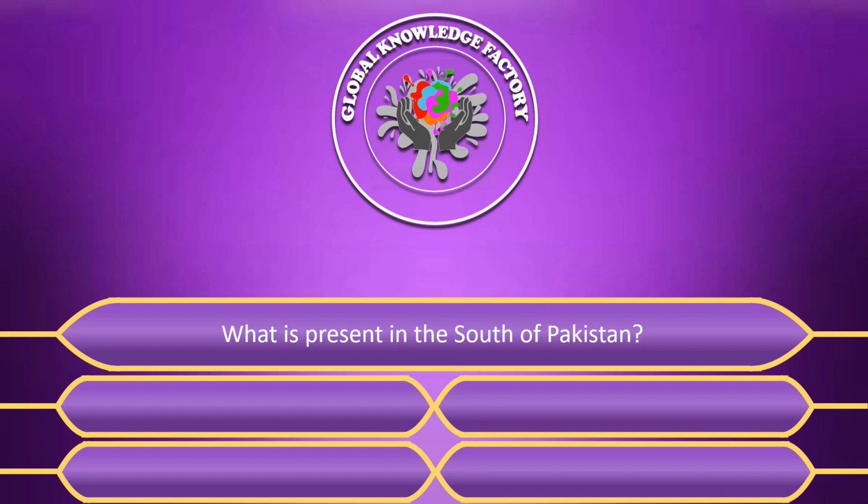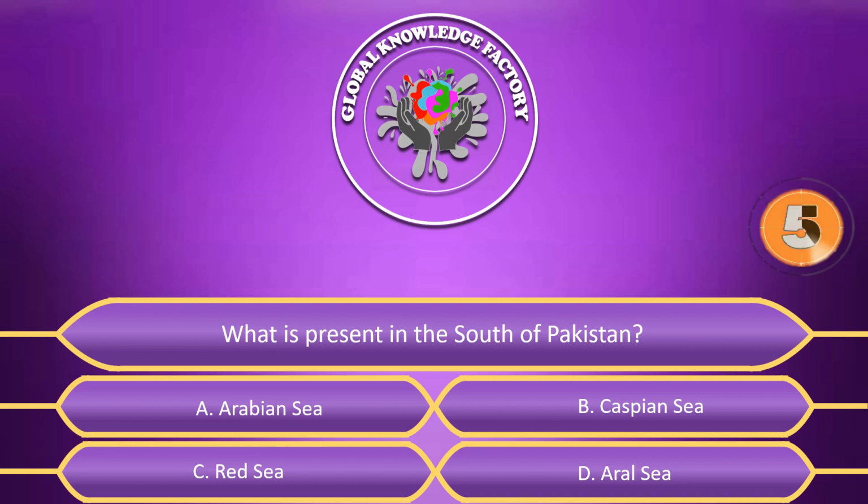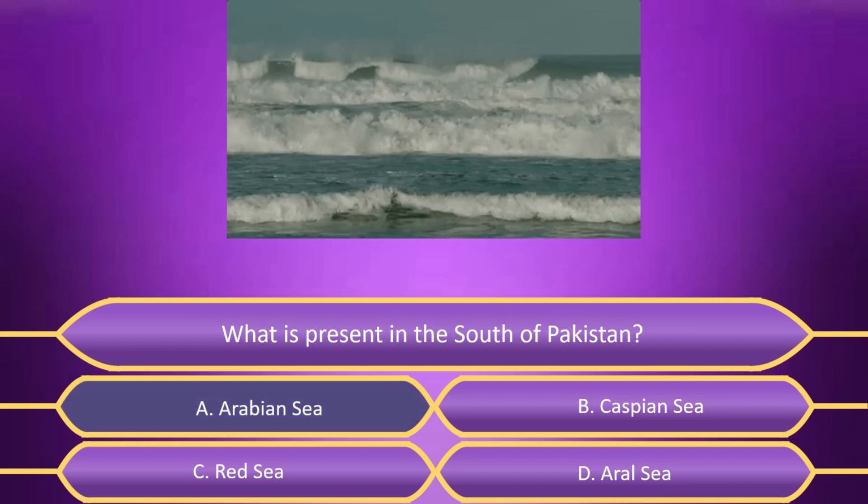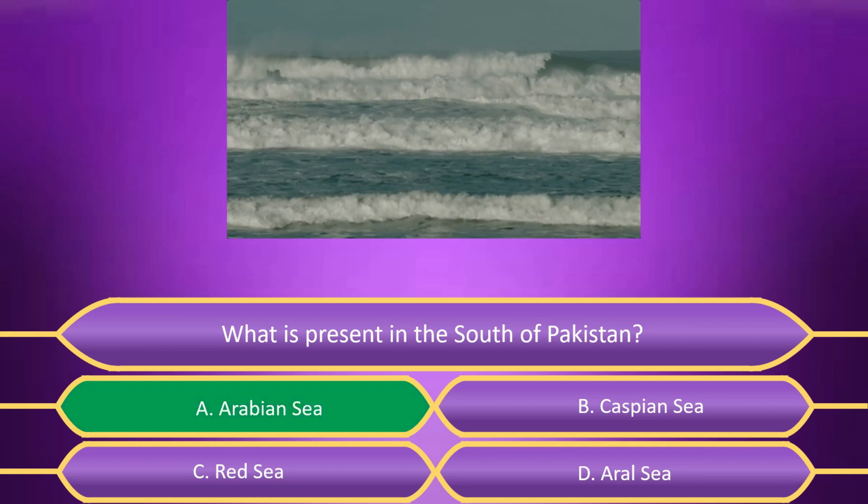What is present in the south of Pakistan? A. Arabian Sea, B. Caspian Sea, C. Red Sea, D. Aral Sea. Answer is A. Arabian Sea.